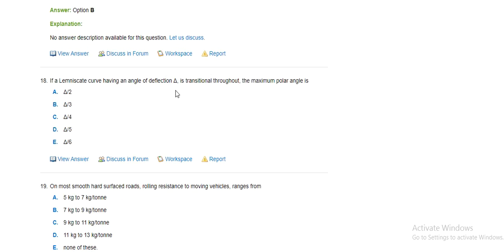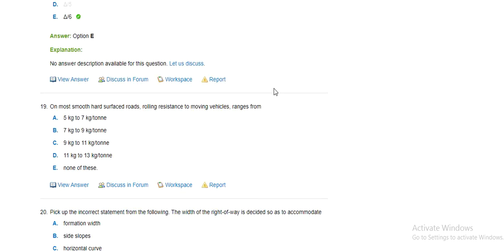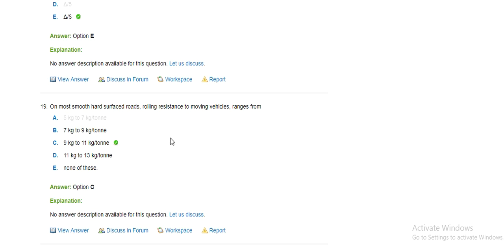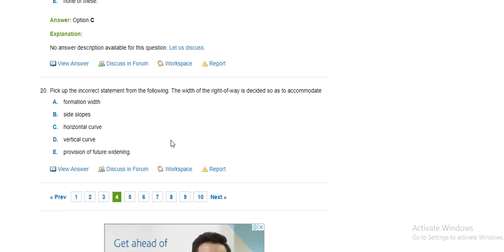For a transition curve having an angle of deflection delta, the maximum polar angle is delta by 5, delta by 6, yes, delta by 6. On a most smooth hard surface road, the rolling resistance of a moving vehicle ranges from 5 kg to 7 kg, 7 kg to 9 kg, 9 kg to 1 ton.